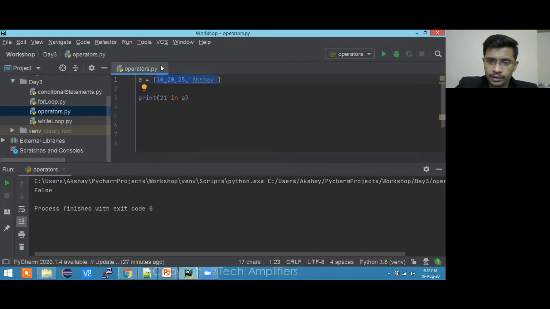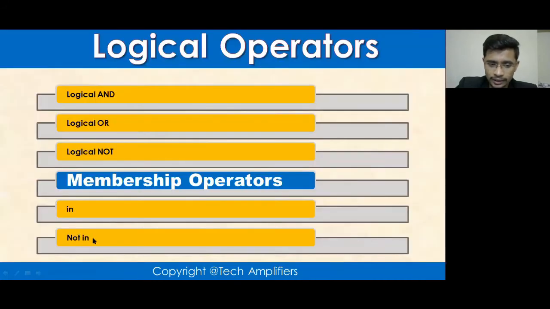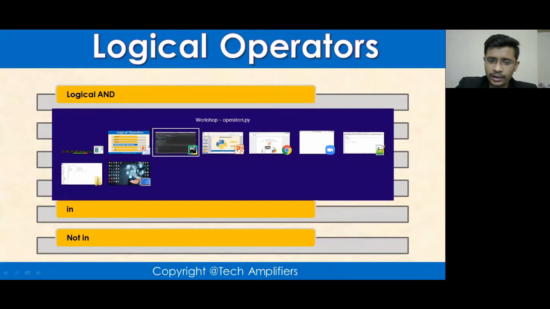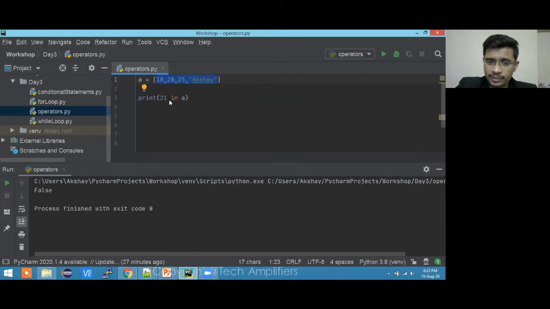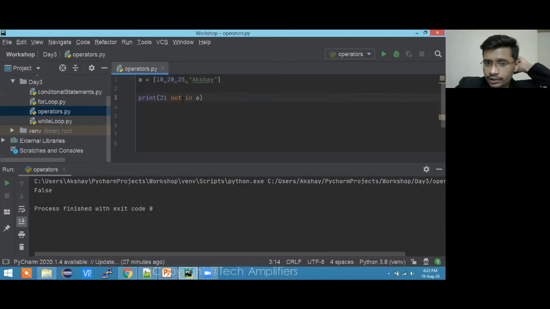Perfect. Now, in a similar way, we have not in. You might have understood from the name itself. not in is just the negation of in. If you want to check a negative situation, or if you know the number will not be there, you can use this not in operator, which is again a membership operator, and it checks if 21 is not present in this particular list.